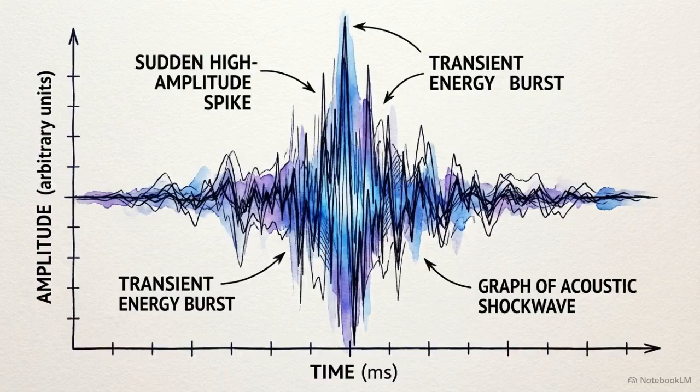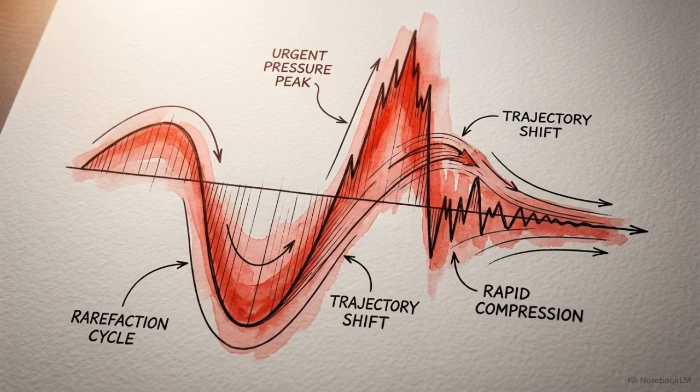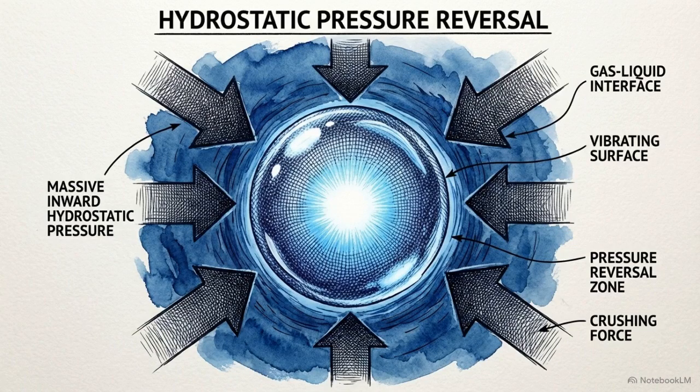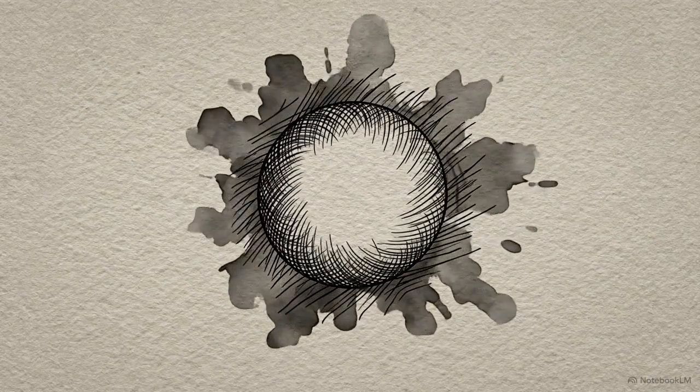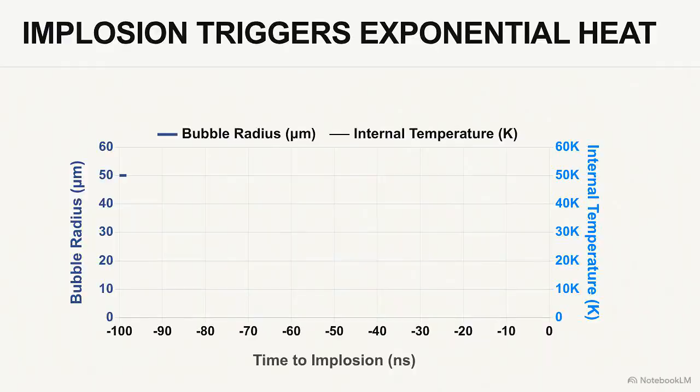The trigger for inertial cavitation is the sound wave's oscillation. The rarefaction cycle ends, rapidly transitioning into the high-pressure compression phase. External acoustic and hydrostatic pressure combine, abruptly halting the bubble's growth to force a reversal. The physics governing this collapse are wildly asymmetrical compared to the slow, steady expansion. The liquid rushes in with tremendous inertia. The bubble wall accelerates inward, breaking the sound barrier to reach velocities exceeding 100 kilometers per second. This nanosecond implosion creates strict adiabatic compression. There is no time for generated heat to diffuse into the surrounding liquid.